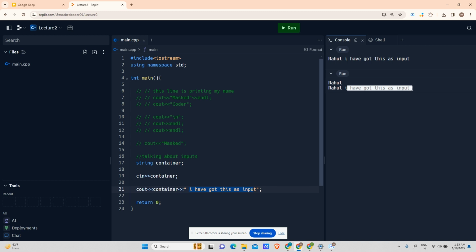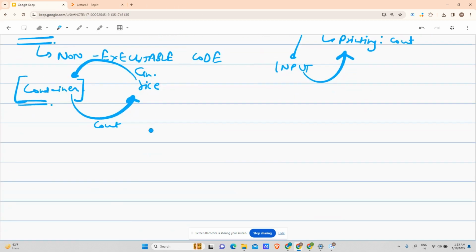So I think we are clear up till now. We have understood input, output, and we have understood how to write the code and what the structure of the code is, right? So let's move forward and discuss an important topic, that is data types and variables. See now, guys, my approach of teaching is slightly different.